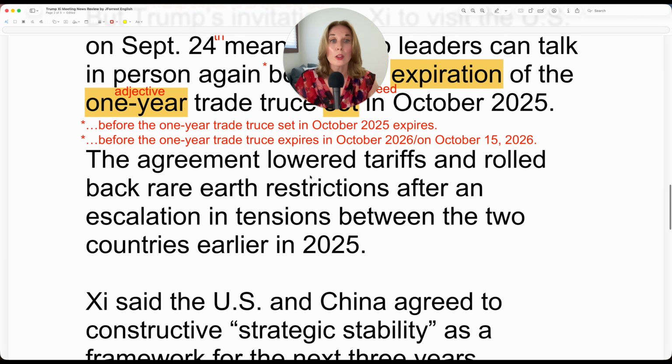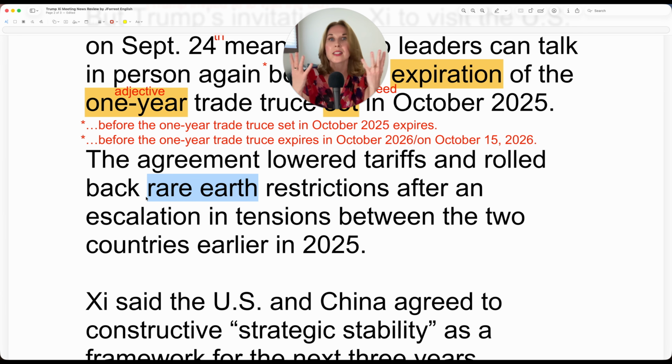The agreement lowered tariffs and rolled back. So if you roll back, it means that those restrictions were there. So roll back the something. The something is rare earth restrictions. To be honest, I don't know what these restrictions are. Perhaps you do. But restrictions, so things you cannot do related to rare earth.